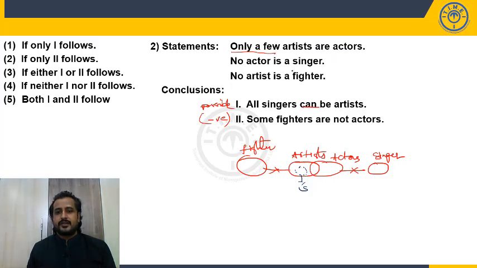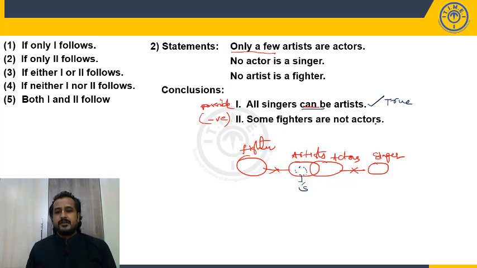Only few artists are actors. No actor is a singer, yes, still no actor is a singer. And third statement, no artist is a fighter, yes, still no artist is a fighter. So is it possible or not? Yes, possible. So the first conclusion is true, because we have one successful possible diagram.